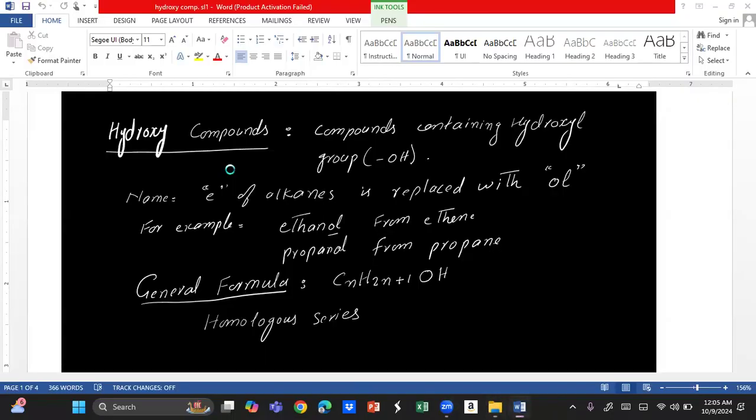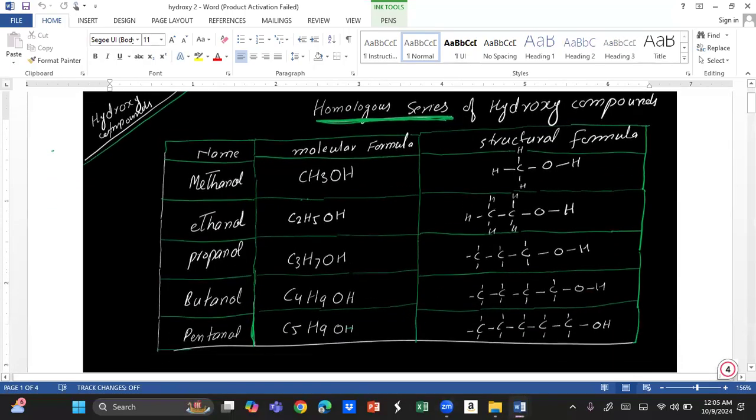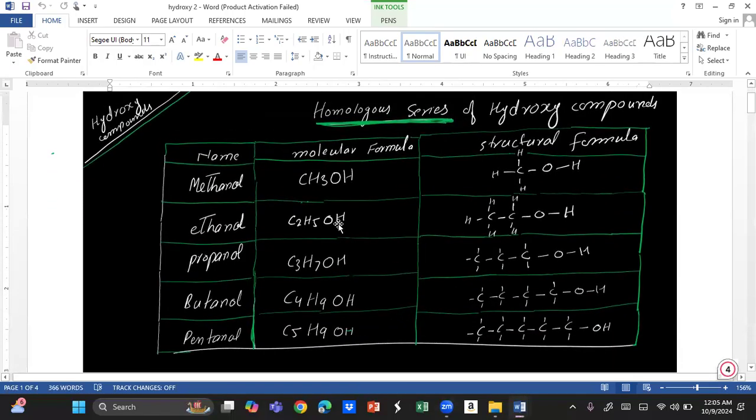You have studied the properties of the homologous series. So let's see the homologous series of hydroxy compounds. Here are the first five members given for you. This will make your concept very clear.